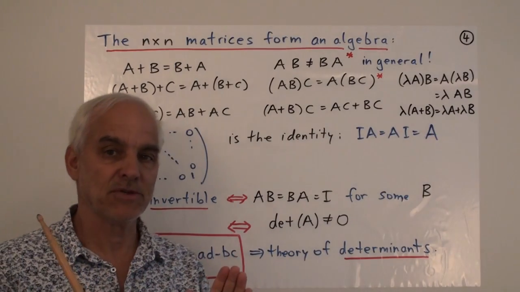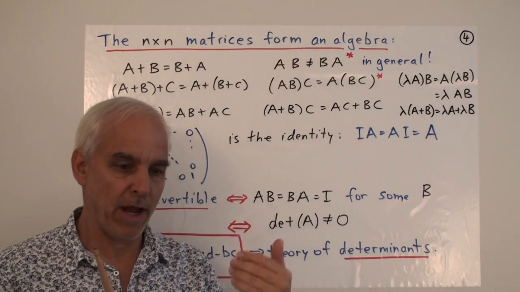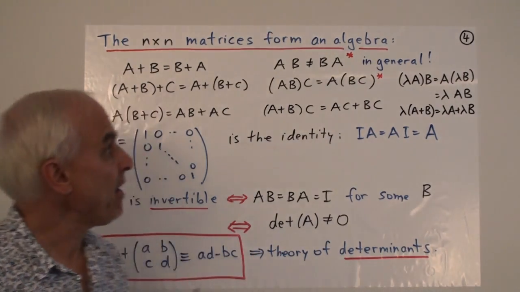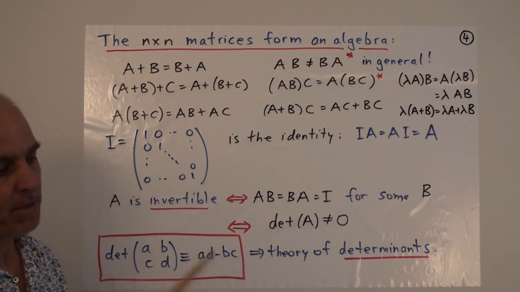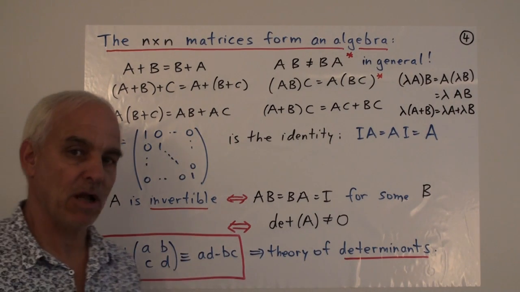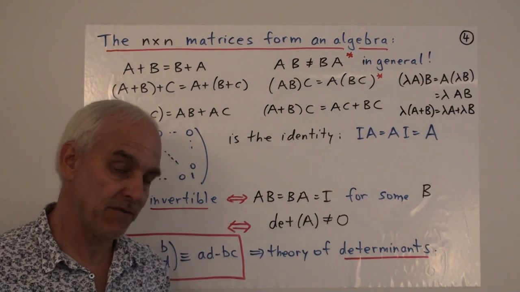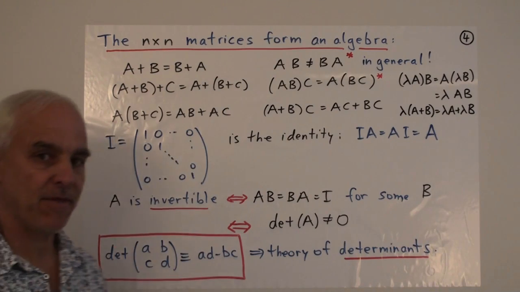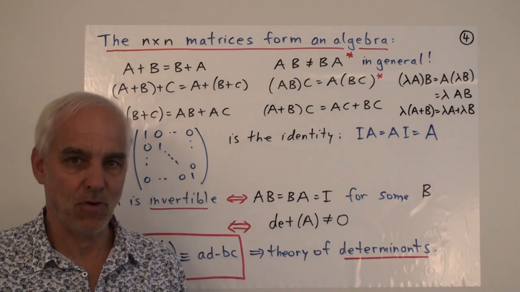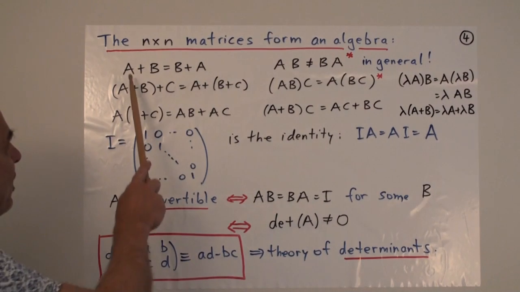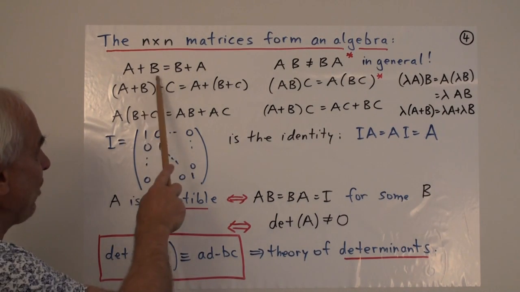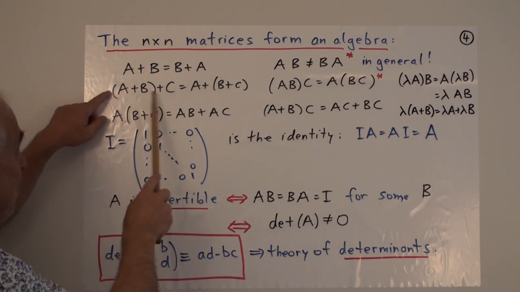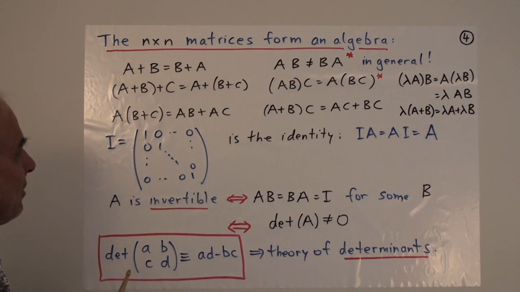Now the n by n matrices, so if we take matrices which are square, they have the same number of rows and columns of a fixed size, then they form an algebra. That means we have the operations of addition and multiplication and subtraction and division too, at least partially. And there's relatively pleasant laws of arithmetic that parallel the usual laws of arithmetic for normal numbers. So for example, the addition is commutative. A plus B equals B plus A. It's also associative. A plus B plus C equals A plus B plus C.